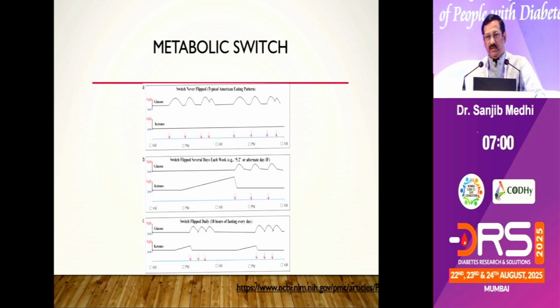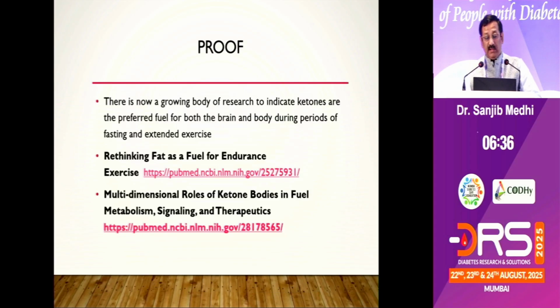In our present context, when we take meals about 3 to 4 times a day, we don't allow our body to have this metabolic switch from glucose to fat metabolism. This is the main reason why we are having all these metabolic syndromes as of now, the recent surge in obesity and metabolic disease, because we are not allowing the body to go into its old form of metabolic switch. And the proofs are there.